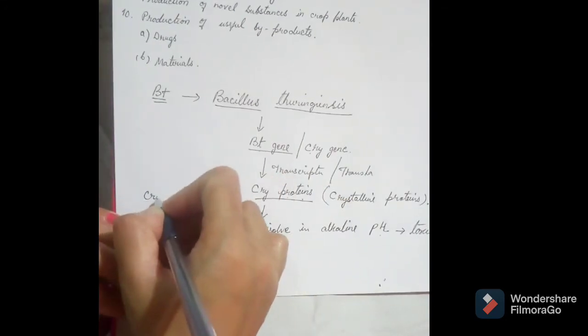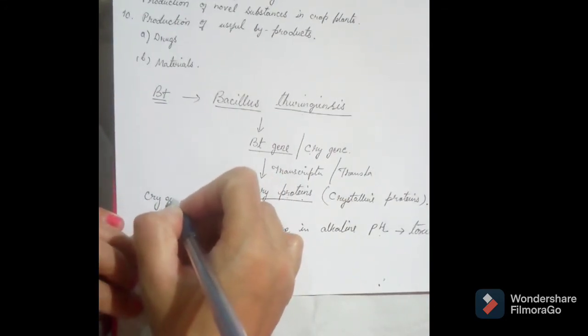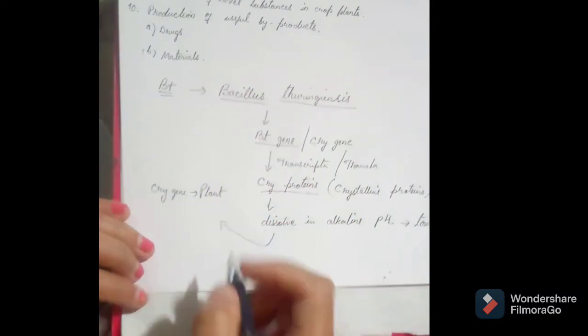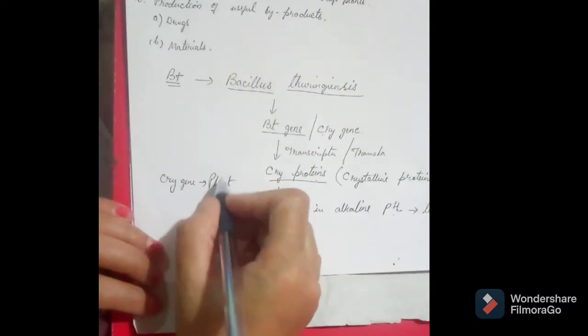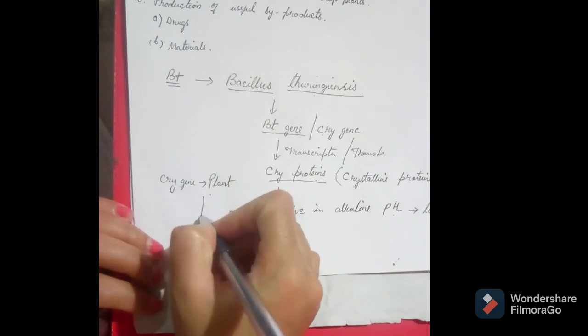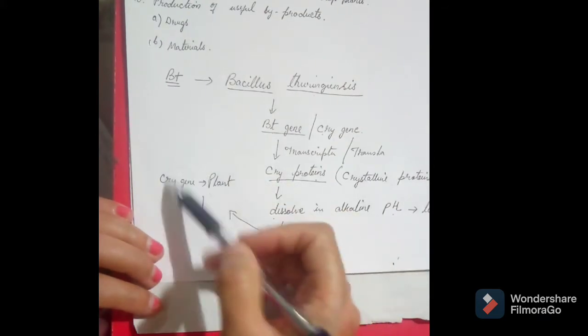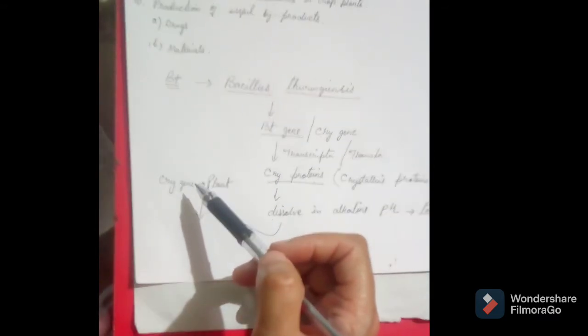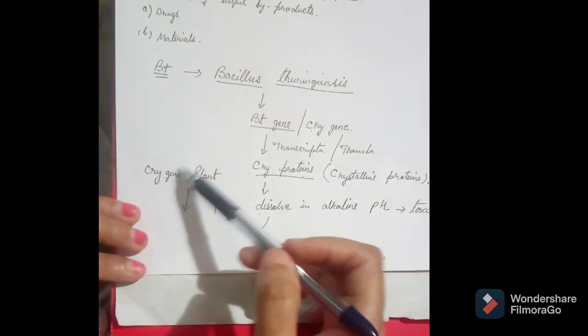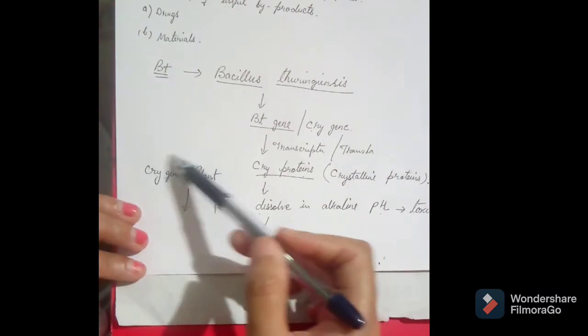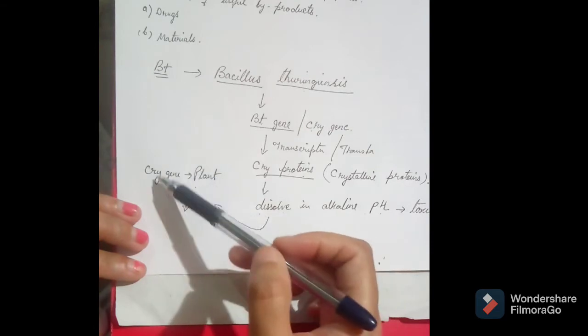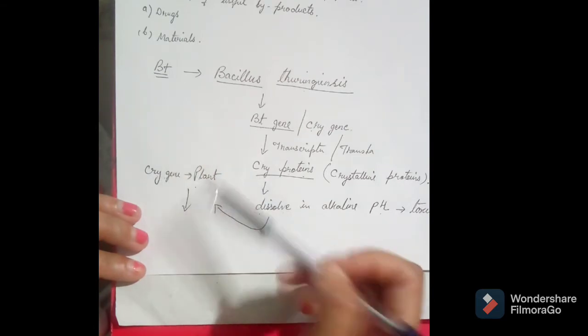This cry gene has been introduced into the plant genome. How it is introduced, you have already studied in genetic engineering and gene cloning: with the help of vectors, they introduce these genes into the plants.